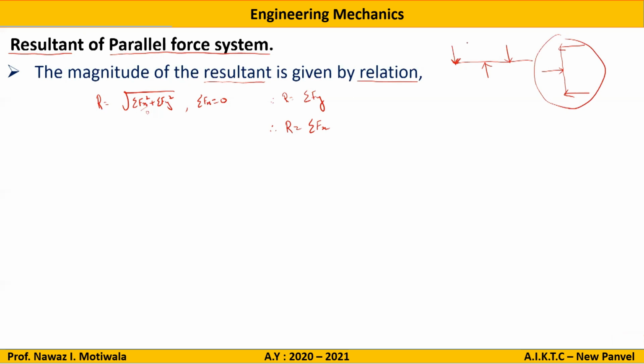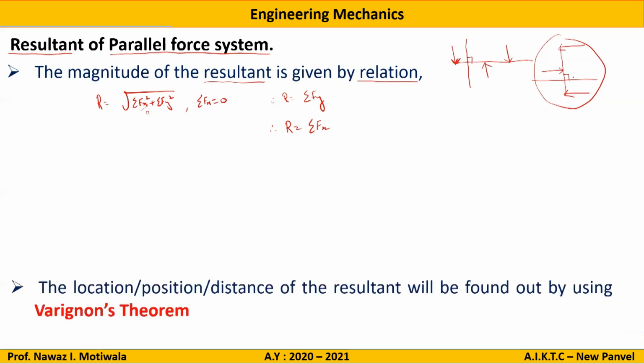Regarding theta, we all know that because they are a parallel force system, the resultant will also be along the y direction, so theta will be 90 degrees. Similarly, the resultant will be along x, so with the body the angle made will be 90 degrees. So there is no need to find the angle in the case of a parallel force system. Then where it is located, so the location, position, or distance will be found using Varignon's theorem, which we have just seen in the previous slide.